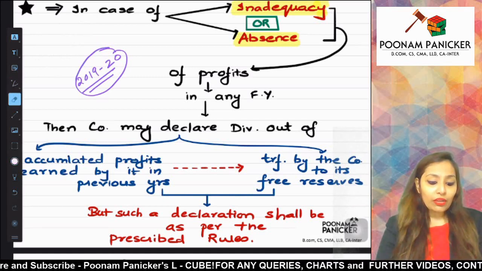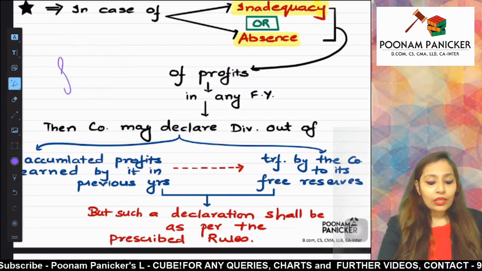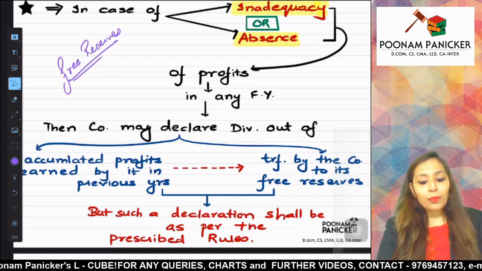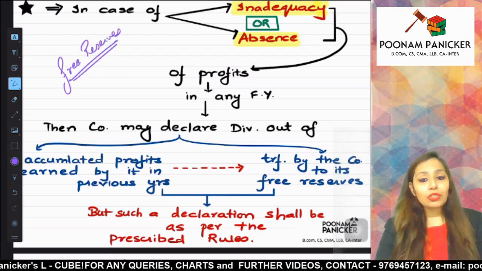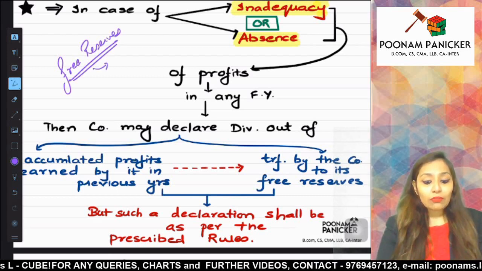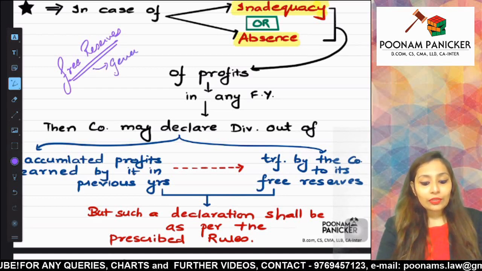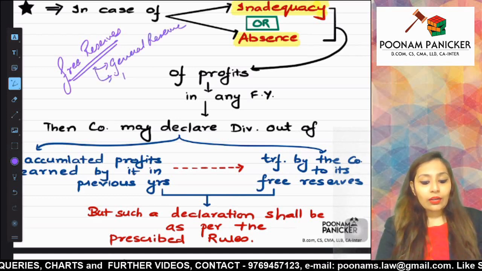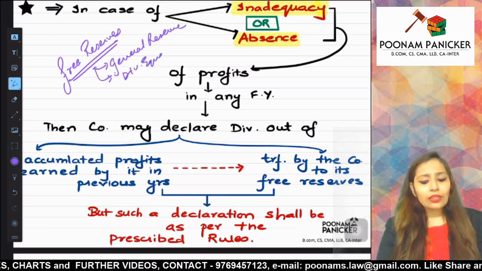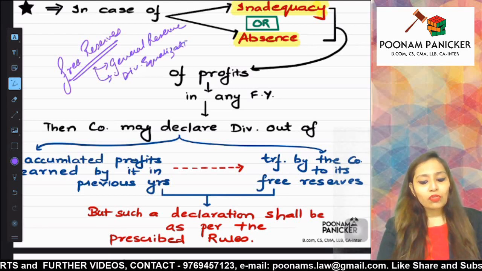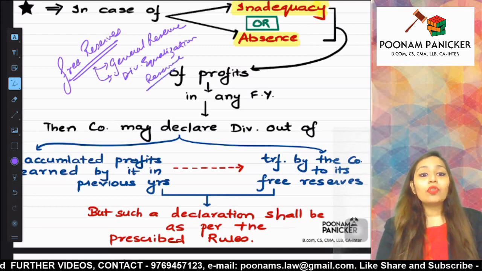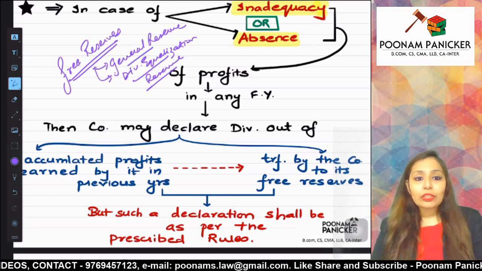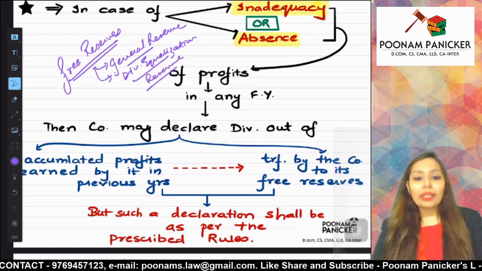So the law is very specific over here, and it says that you can use only free reserves for the payment of dividend. Which reserves? Free reserves. Free reserves will include your general reserve, dividend equalization reserves. These are different reserves which are free, which can be used for payment of dividend in case the company is having inadequate profits or absence of profits in a particular financial year.